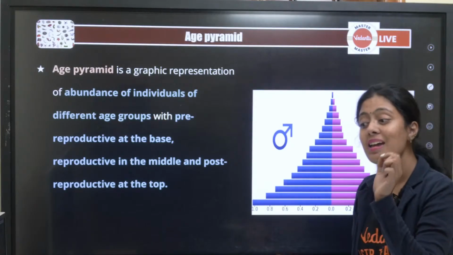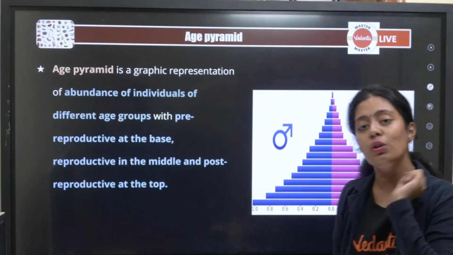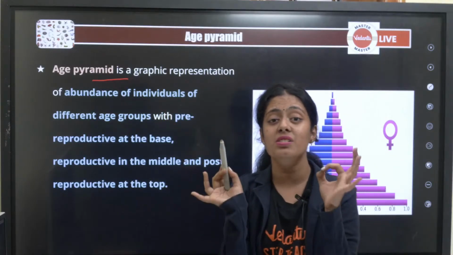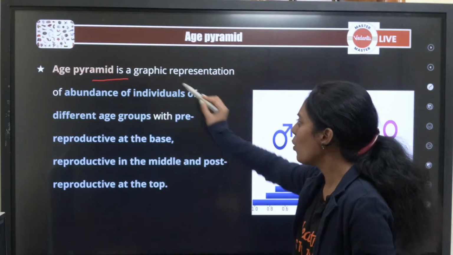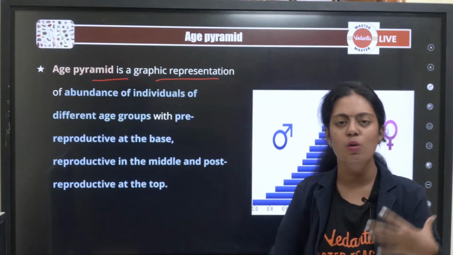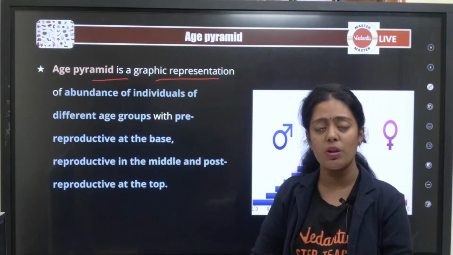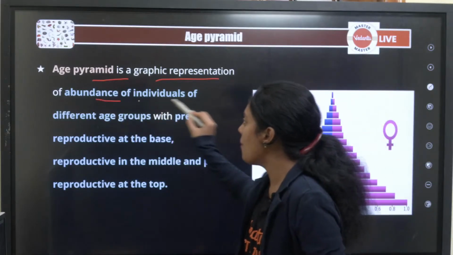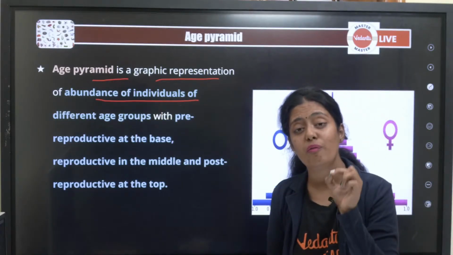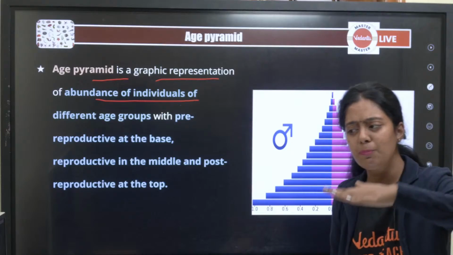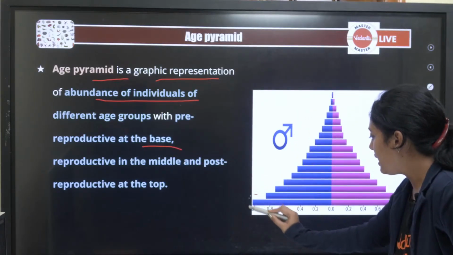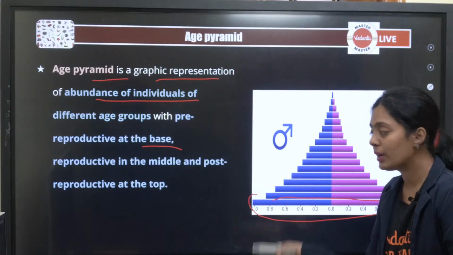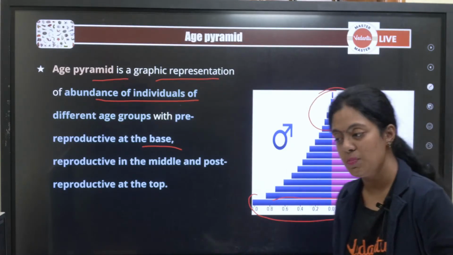இப்போ நம்ம பார்க்க போறது age pyramid. So how do you define age pyramid? This is very important. Many years this has been repeated. ரொம்ப ஈஸியும் கூட கத்துக்கிறதுக்கு. human physiology மாதிரியோ இல்ல plant physiology மாதிரியோ ரொம்ப கஷ்டம் கிடையாது. These are all very very easy topics. It is the abundance of individuals of different age groups with pre-reproductive at the base. So இங்க என்ன இருக்கும் பசங்களா? Pre-reproductive. அதுக்கப்புறம் என்ன இருக்கும்? Reproductive. Topல என்ன இருக்கும்? Post-reproductive.